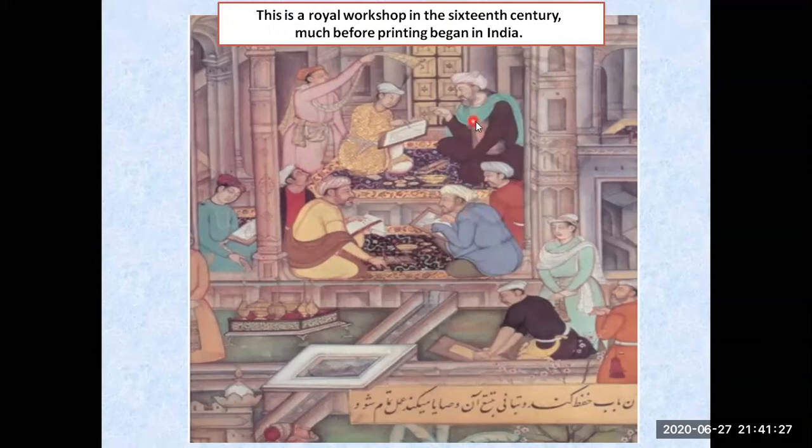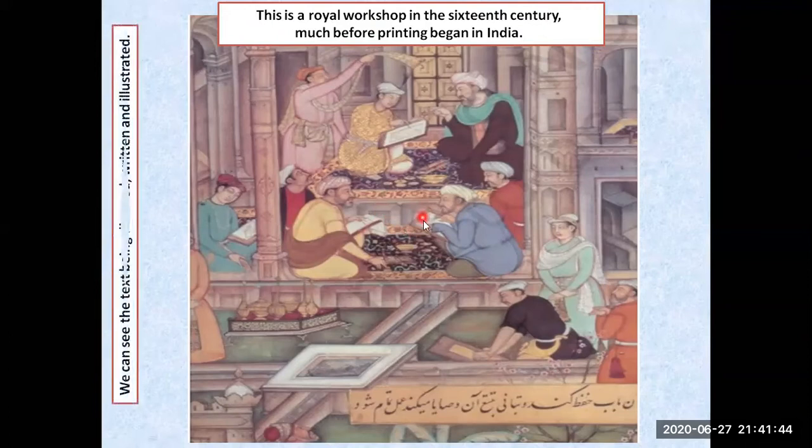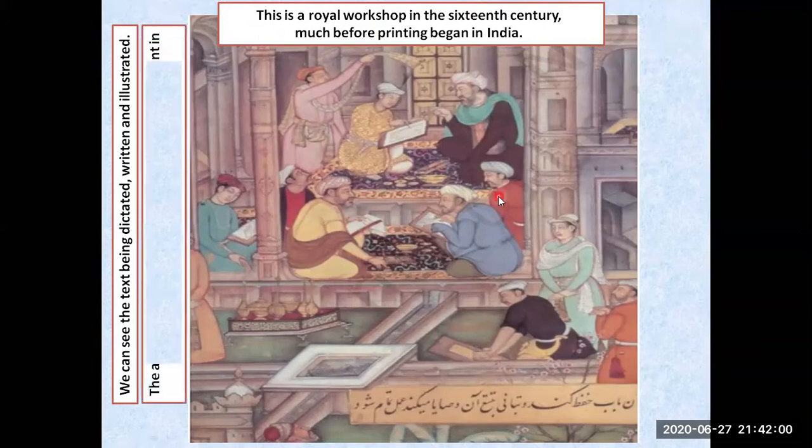I can see over here that this man is dictating something, and this particular man is writing. And that written material you can see going through proofreading. On the other hand, you can see that someone is trying to print those materials by using some technology that we will discuss in this chapter. We can see the text being dictated, written, and also illustrated.